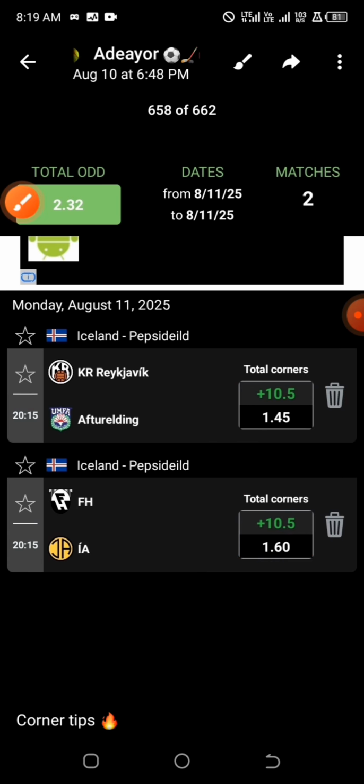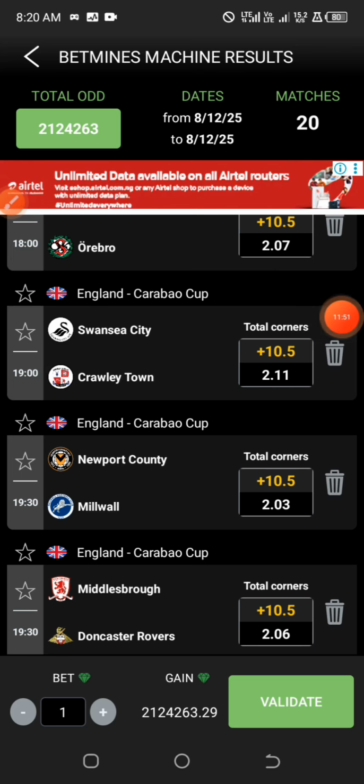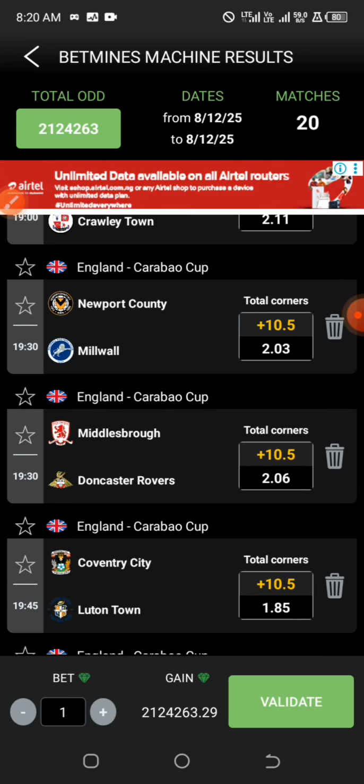So now let's say that we are unable to get safe tips under this particular market, but you want to consider going for over corners at least. So I would just advise you that after generating the 20 games, don't give up. Are you getting it? You are still going to get games that are expected to end up as over 10. But when you get them, if you don't like them, just find a means. Are you getting it? Find a means of going for maybe something below over 10.